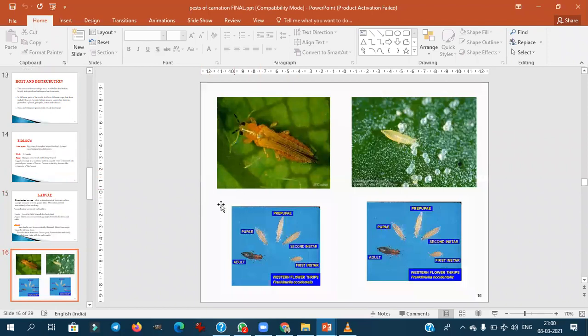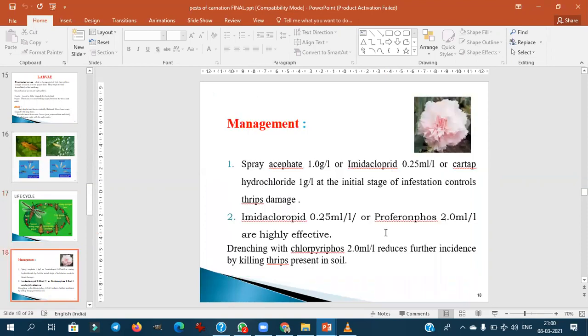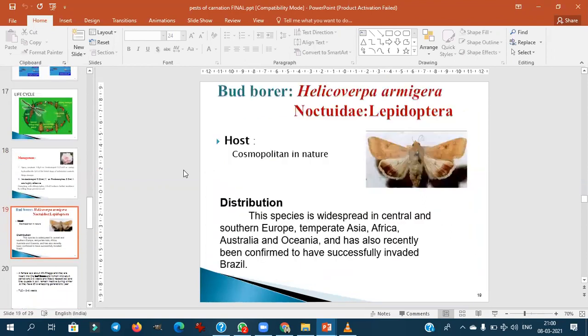Then this is the thrips life cycle. These are the eggs of thrips. After the egg hatches, it comes to the first instar, then the second instar, then the pupa stage, then it goes to the adult stage. You know, egg, pupa, then adult stage, right? With respect to management, imidacloprid, acephate, these are highly effective for the management of sucking pests.